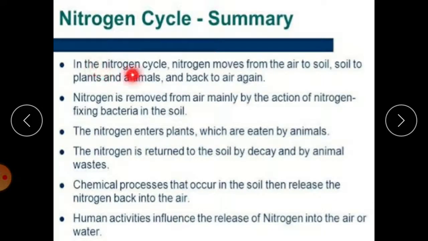In summary, in the nitrogen cycle, nitrogen moves from the air to soil, soil to plants and animals, and back to the air again. Nitrogen is removed from the air mainly by the action of nitrogen fixing bacteria in the soil. The nitrogen enters plants, which are eaten by animals. The nitrogen is returned to the soil by decay and by animal waste. Chemical processes that occur in the soil release the nitrogen back into the air. Human activities influence the release of nitrogen into the air or water.